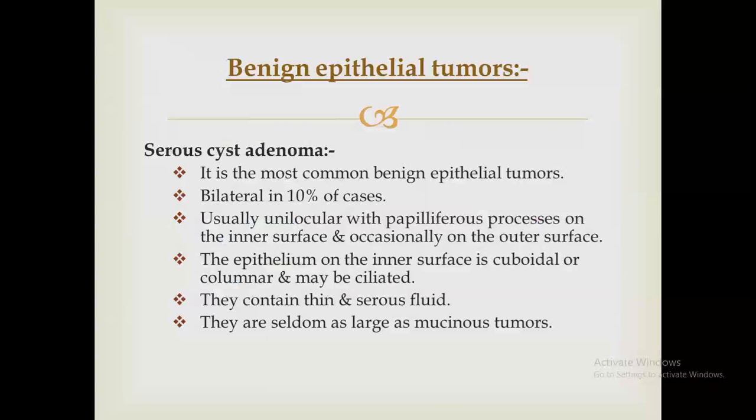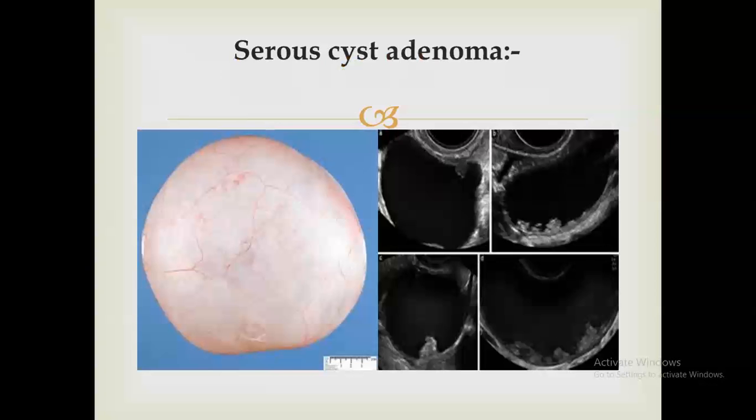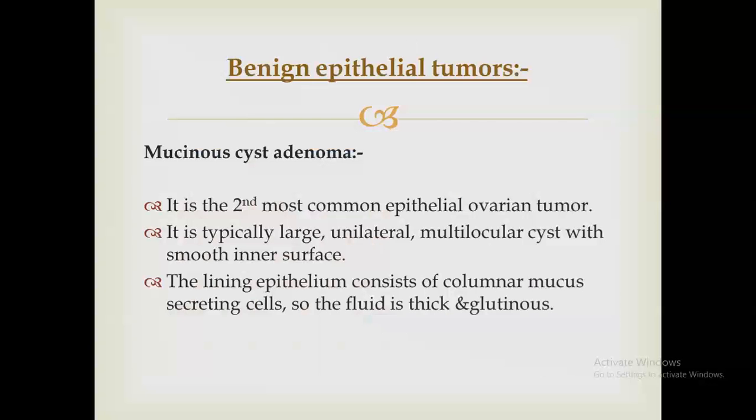First one is serous cystadenoma. It is the most common benign epithelial tumor, may be bilateral, usually unilocular, with papilliferous processes mainly on the inner surface, but maybe on the outer surface. The epithelium is cuboidal or columnar and may even be ciliated. The fluid secreted is thin and serous, and they are seldom as large as mucinous tumors. This shows serous cystadenoma.